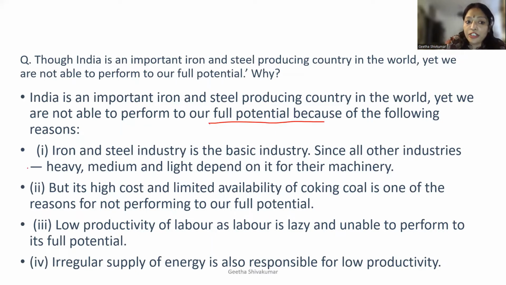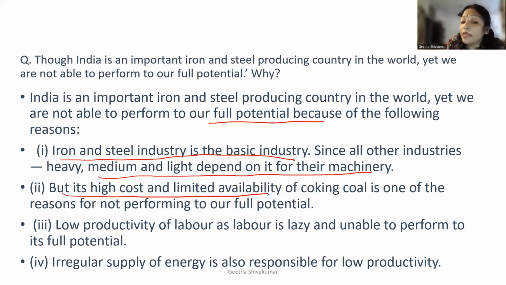What are the reasons? The first one, iron and steel industry is the basic industry. We have learned that, okay, basic and key industry. So what is a basic industry? All other industries use iron and steel as their raw material. So heavy, medium, light depend on its machinery, but its high cost and limited availability of coking coal. Okay, it's not cooking coal, coking coal is different from cooking coal. This is one of the important reasons for not performing to our full potential.